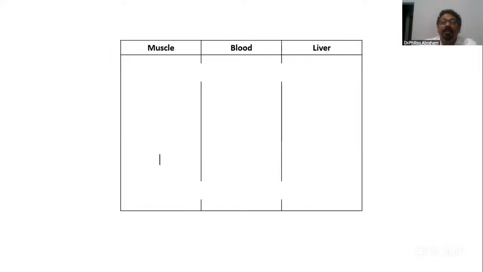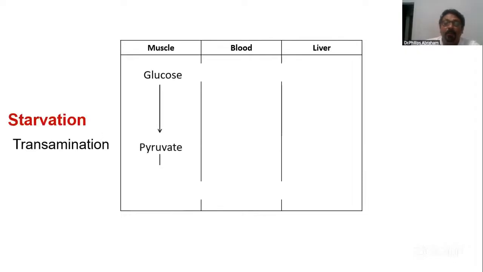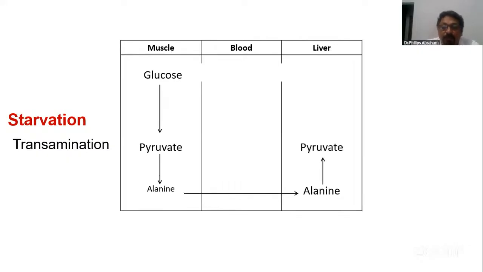Okay, then again, during starvation, maybe the muscle protein breaks, converts to amino acid, amino acid breaks and produces ammonia. What happens to that? Glucose is converted to pyruvate. This pyruvate takes up the amino group and converts to alanine. Alanine goes to liver. In the liver, it converts back to pyruvate, removing the ammonia.